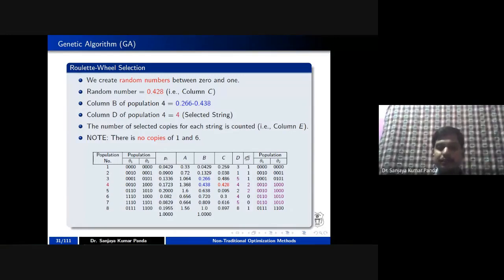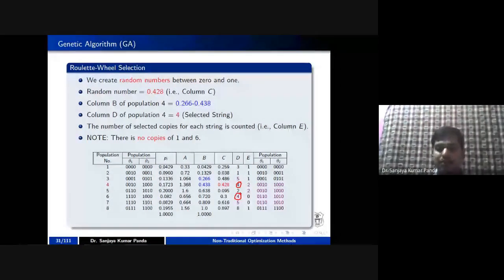Once you determine this column D, you have to decide which chromosome is fit and which is not. For example, in this case, 4 is repeated twice. How have we decided 4 is repeated twice? Because the random number, for example, is 0.259 here.